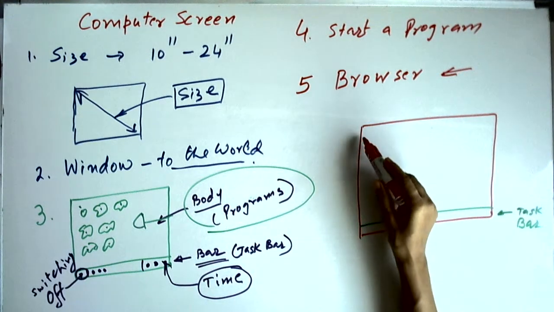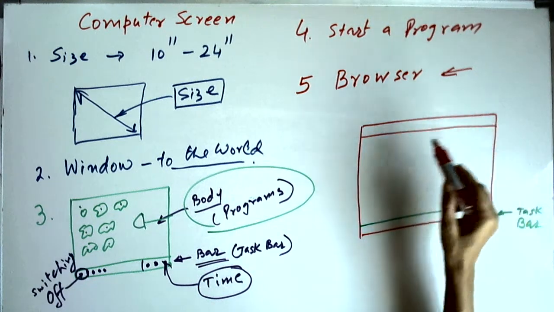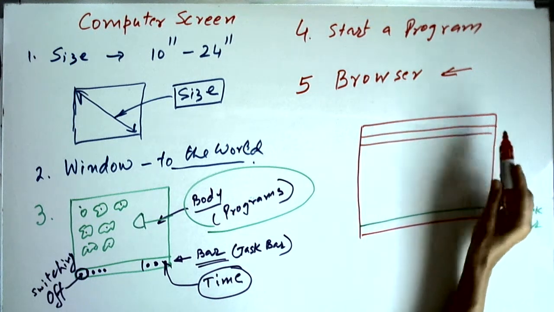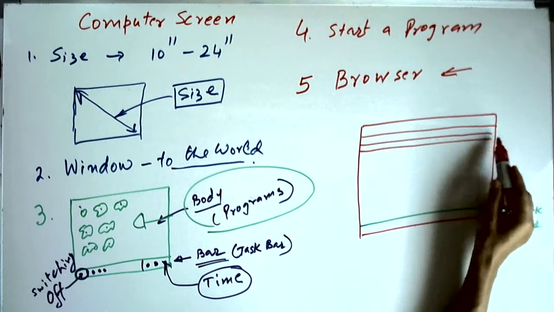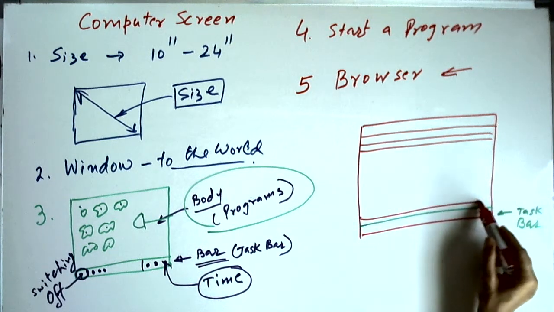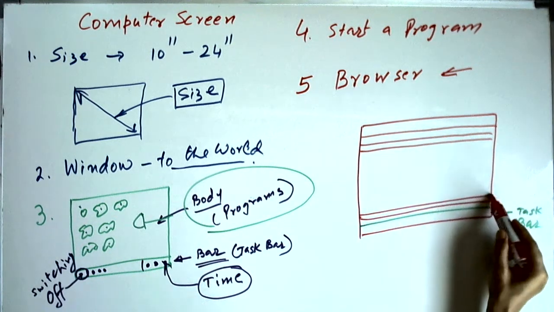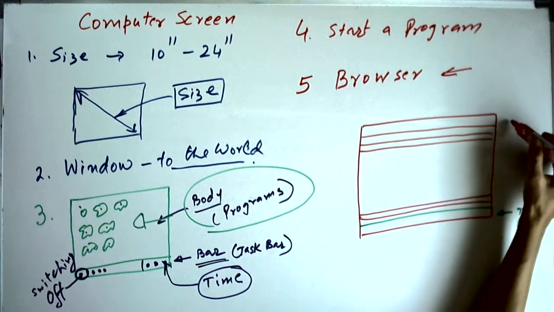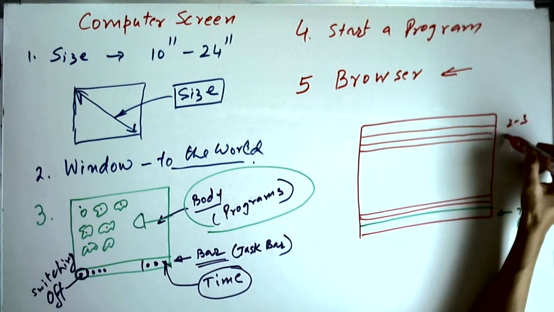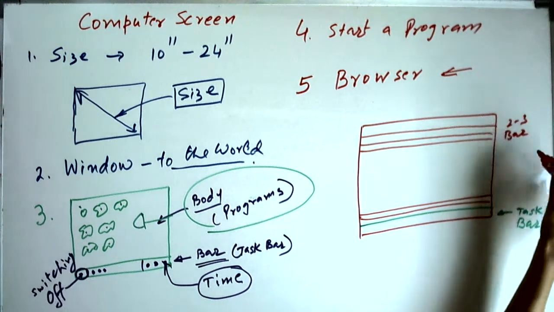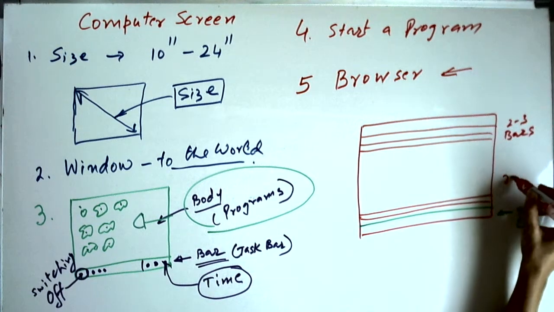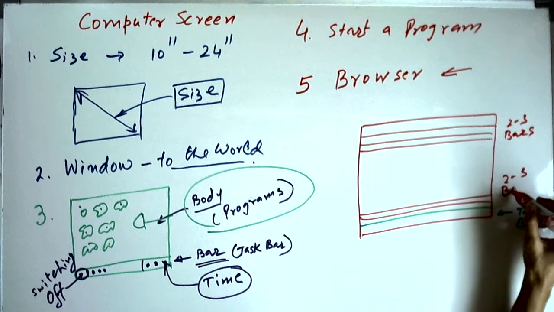And then we will get some bars at the top, and we will get some additional bars at the bottom. So normally you will have 2-3 bars here, and here also 2-3 bars.